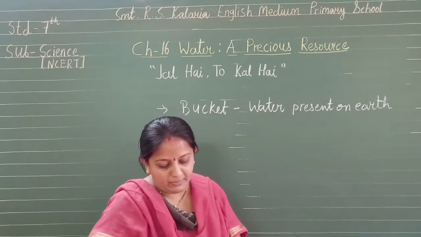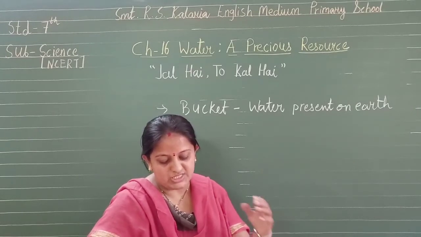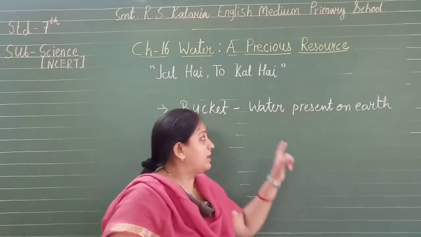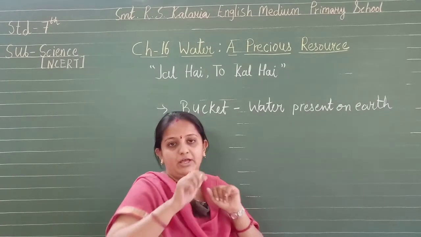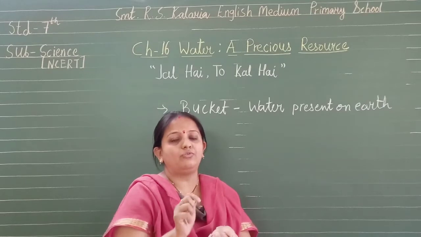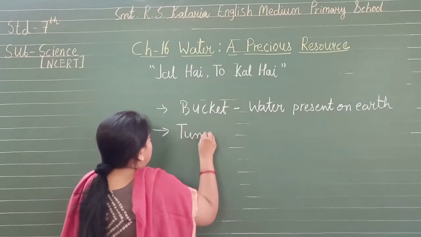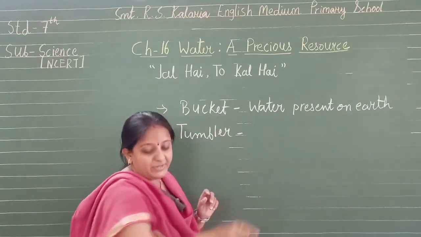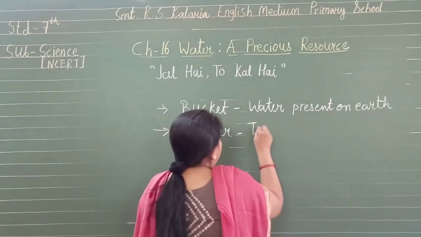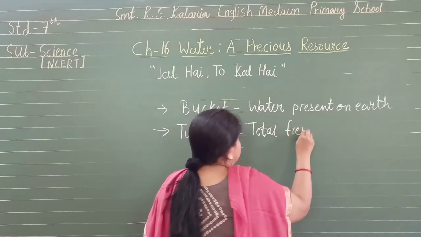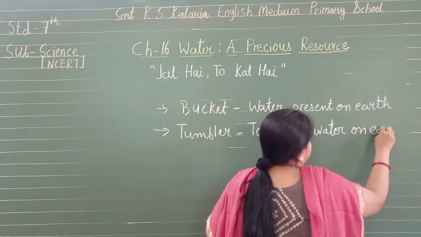Take a teaspoon of about 5 ml capacity and transfer 100 spoons of water from the bucket to a small tumbler or a container. So from the bucket we need to take 100 spoons, each containing 5 ml, and transfer it to another container, or we can say tumbler. Now what does the tumbler represent? The tumbler represents total fresh water on earth.